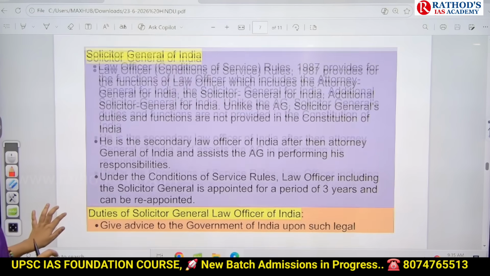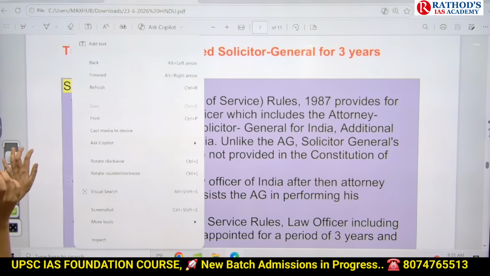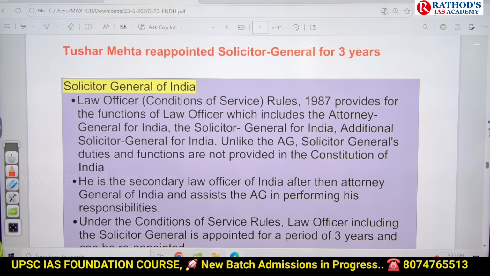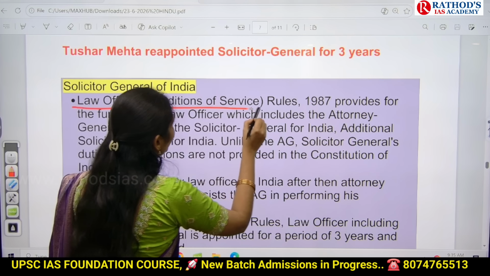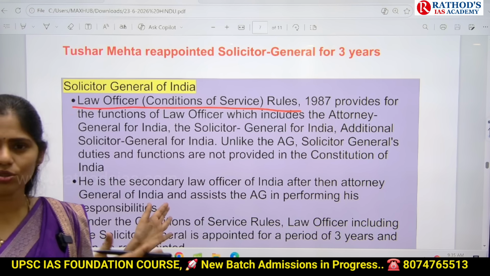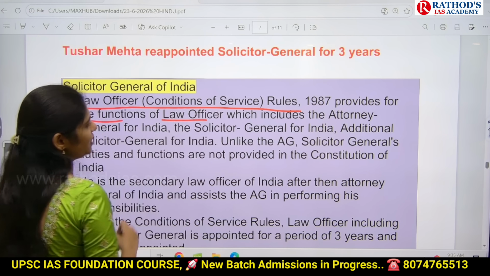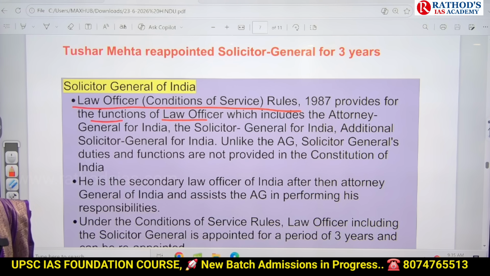Okay, now let us see about facts. We have certain rules in our country. The rules are the Law Officer Conditions of Services Rules of 1987. So these rules provide about the functions of law officers. So who are the law officers in our country?